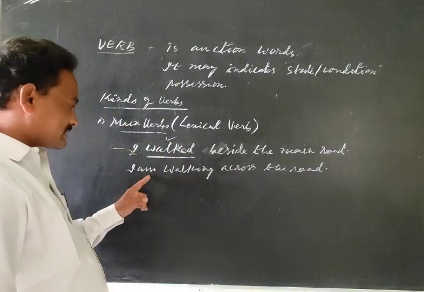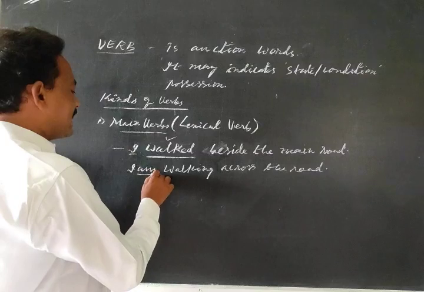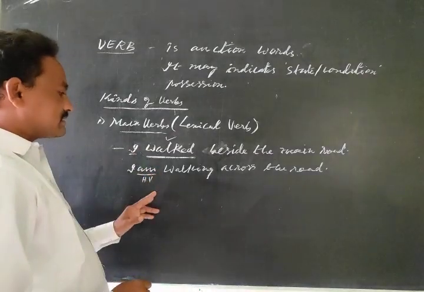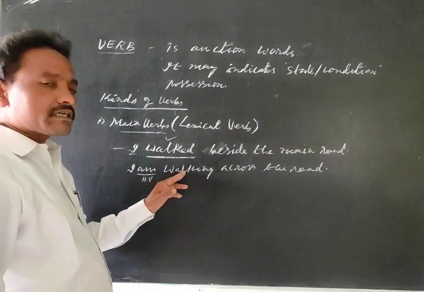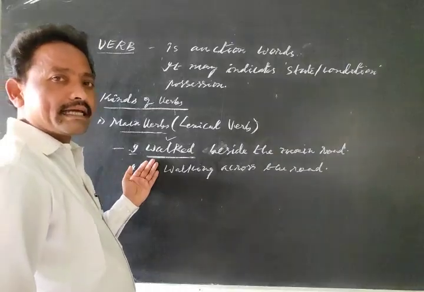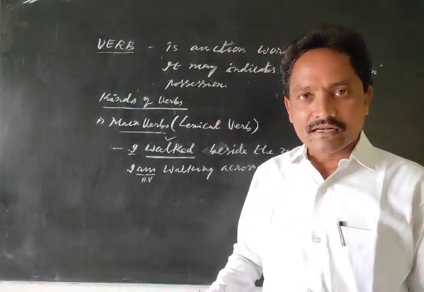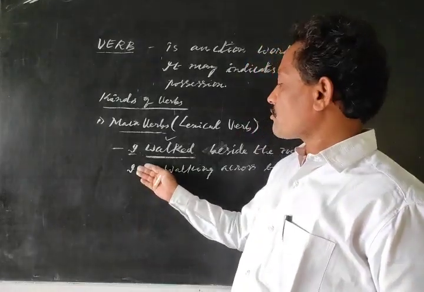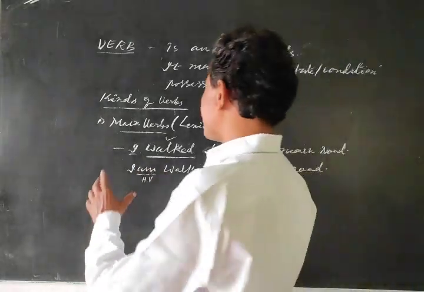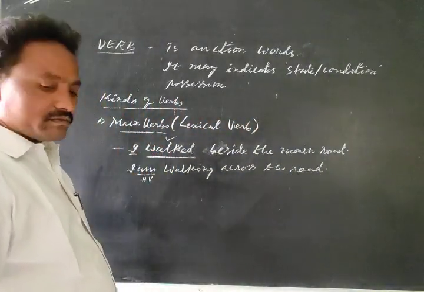But when you come to the second sentence, I am walking across the road: am walking. Here am is the helping verb. But without this helping verb, it cannot give a complete meaning. I walking across the road. Maybe we can understand the sense of the sentence, the sense of the speaker, but grammatically that is a wrong sentence, an incorrect sentence. See what I am trying to say here, the difference between a main verb and a helping verb. Right?